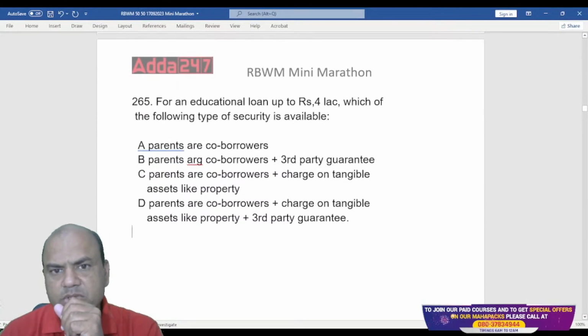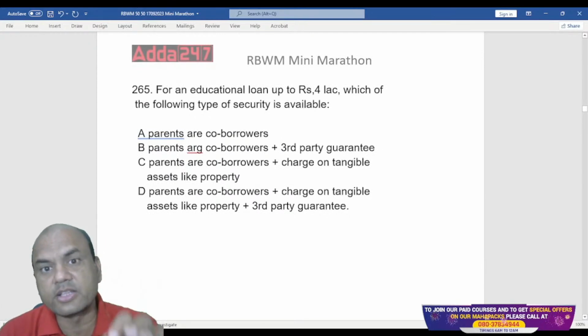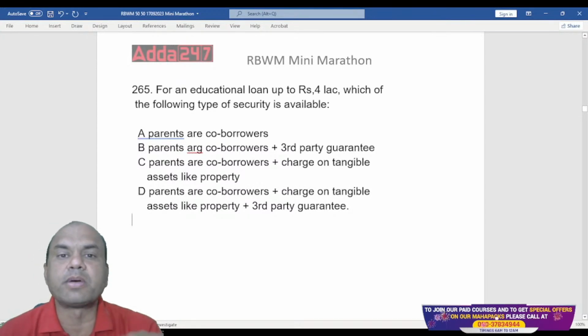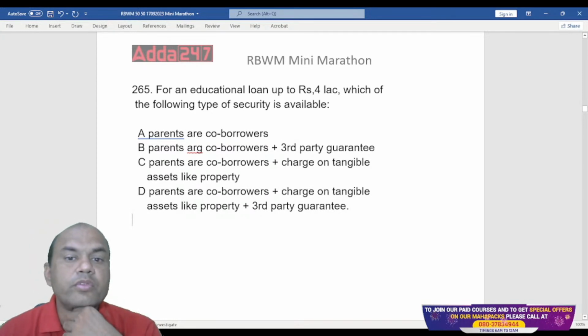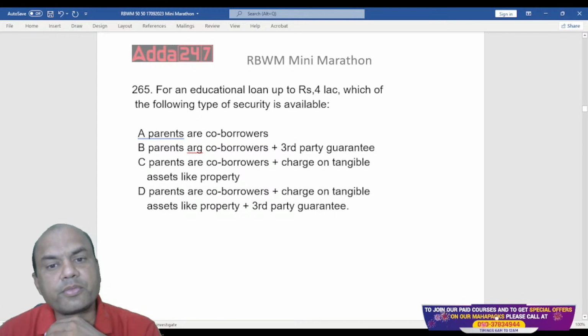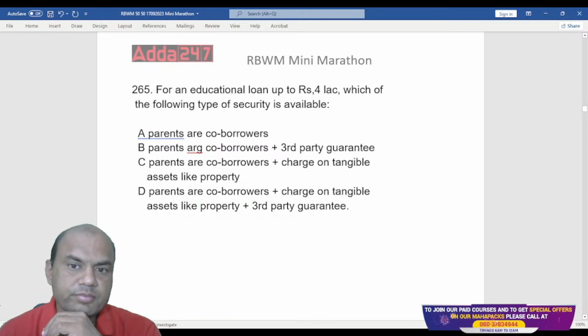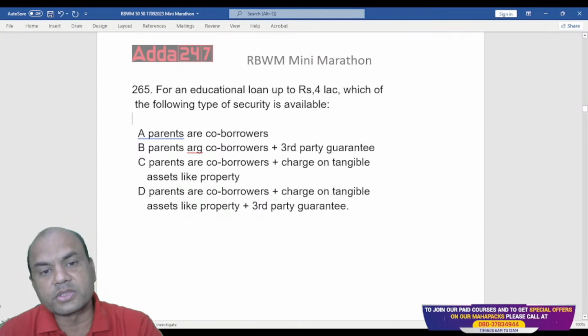For education loans up to 4 lakhs. This is an exam question. Mind it, this will be there in the exam. Of the further 3 questions which I am asking you, at least one will be there in the exam. For education loans up to 4 lakhs, which of the following types of security is available? Parents are co-borrowers.